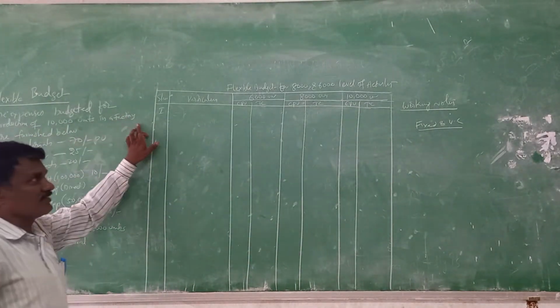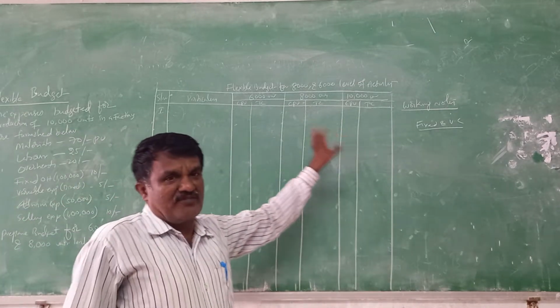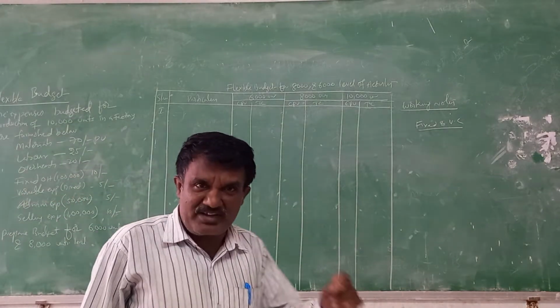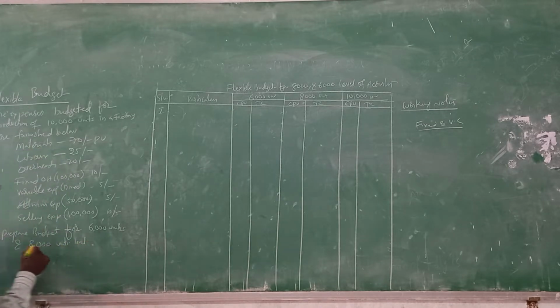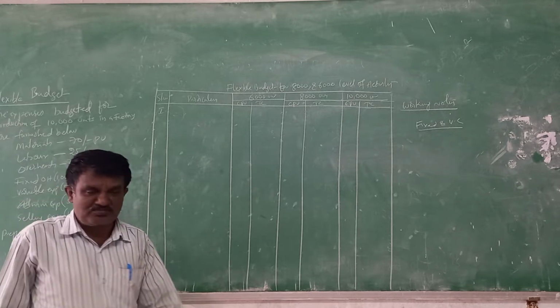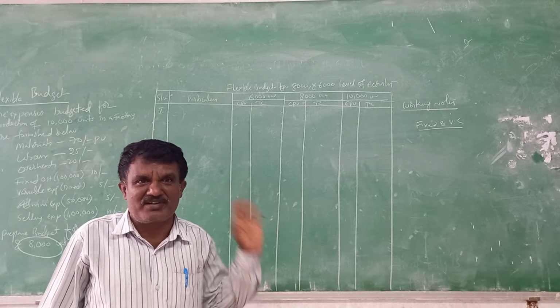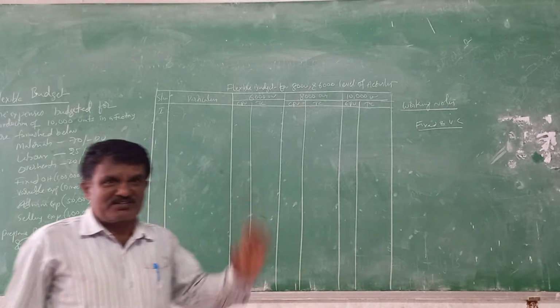Okay, today we are going to work out the information given for the 10,000 level of activity. Now we need to work out for 6,000 units and 8,000 units of level of activity. The information is given for 10,000 units, and we need to work out for the 6,000 and 8,000 levels of activity.